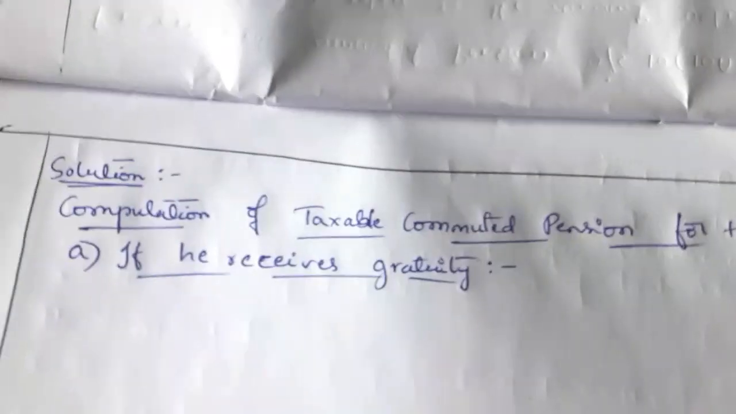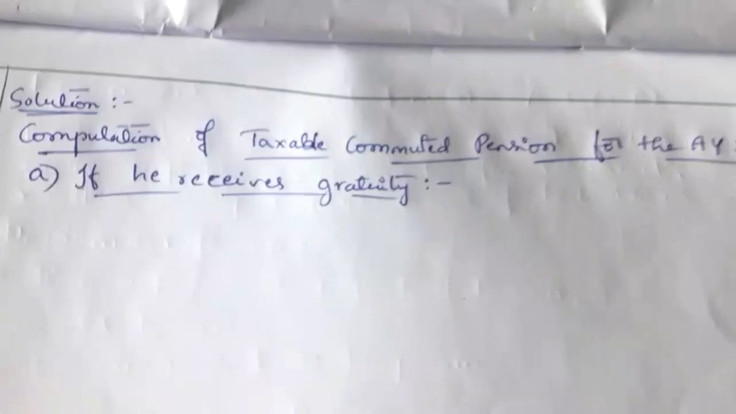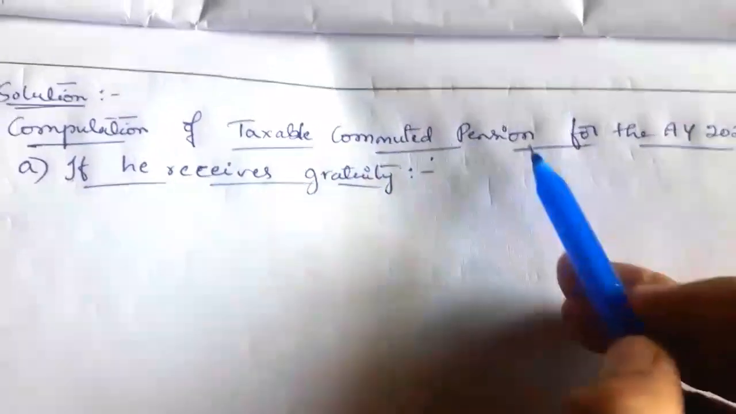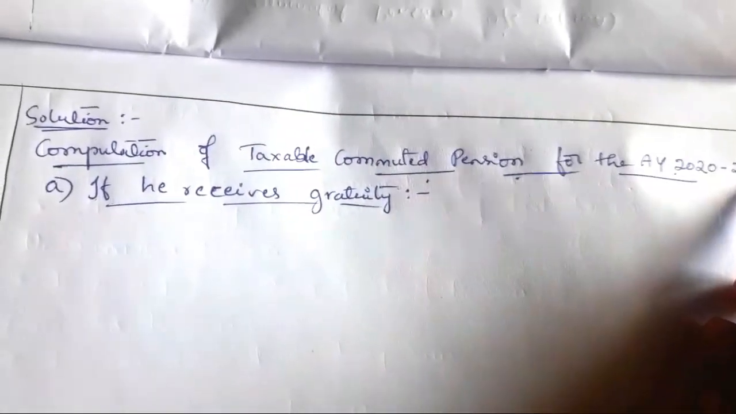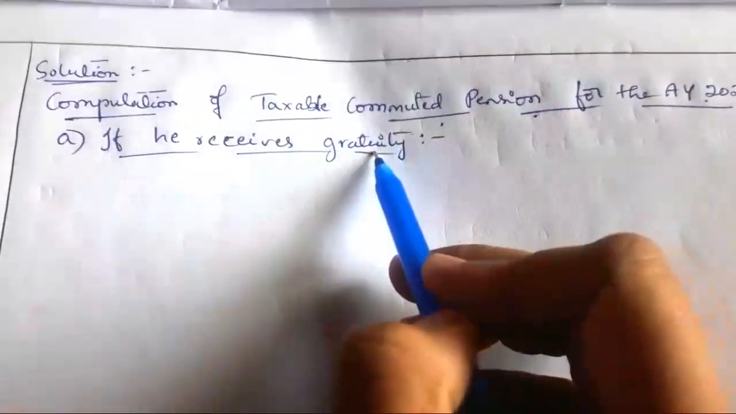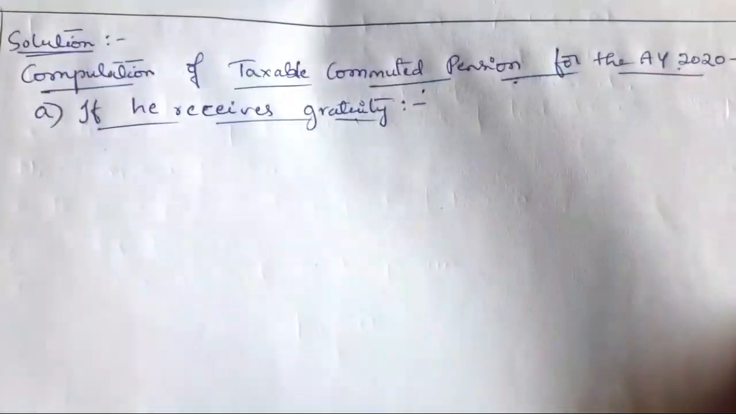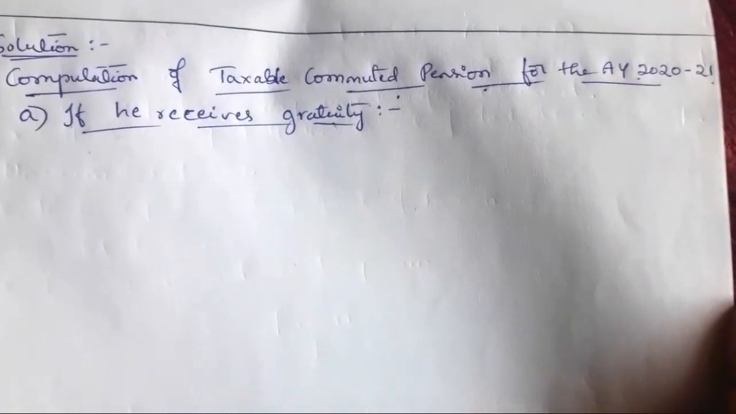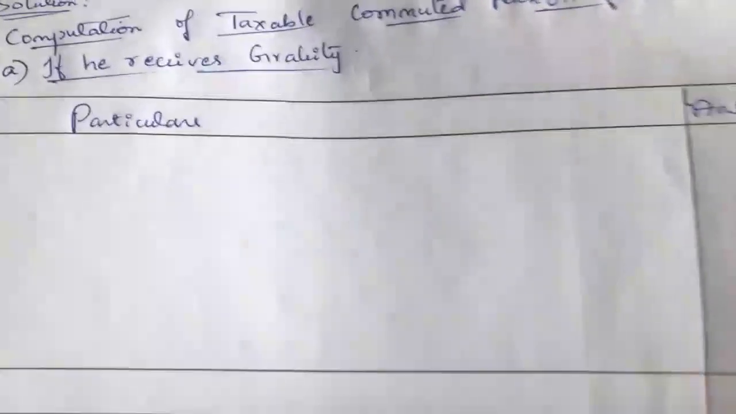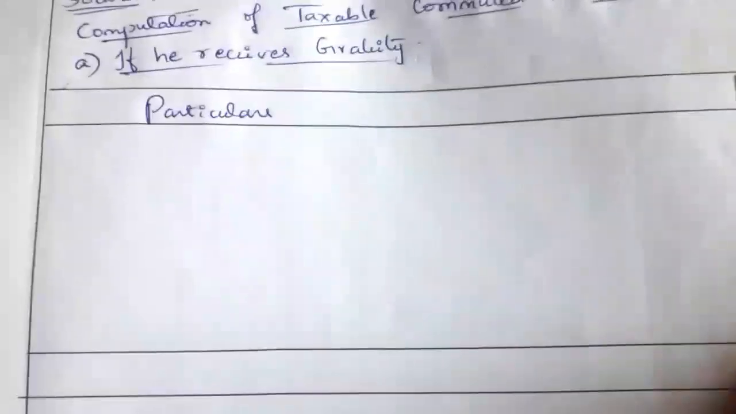So now we'll solve. Write the heading: computation of taxable commuted pension for the assessment year 2020-21 if he receives a gratuity. Draw two columns, particulars and amount.